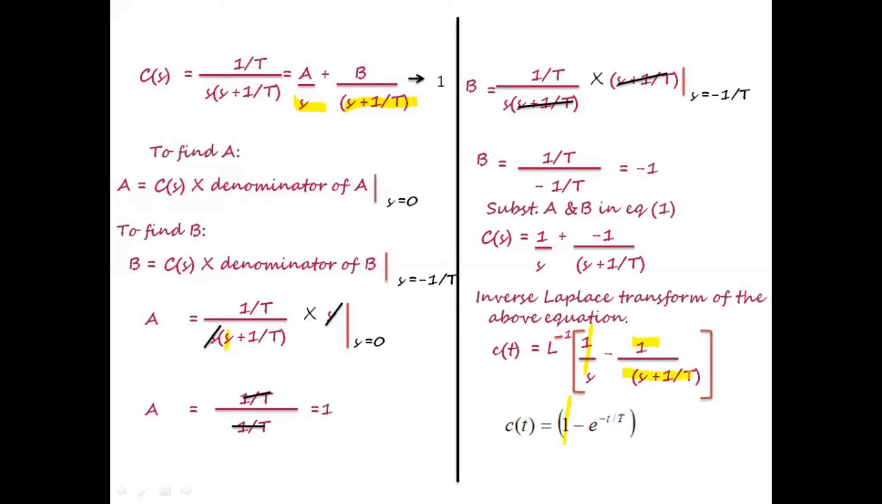Inverse Laplace transform of 1/(s plus 1/T) is e to the power of minus t by capital T. Relate with the Laplace transform pair, 1/(s plus a) is equal to e to the power of minus at. Here a is nothing but 1/T. Hence it is e to the power of minus t divided by T. Thus we have obtained the response of a first order system subjected to unit step signal as an input.